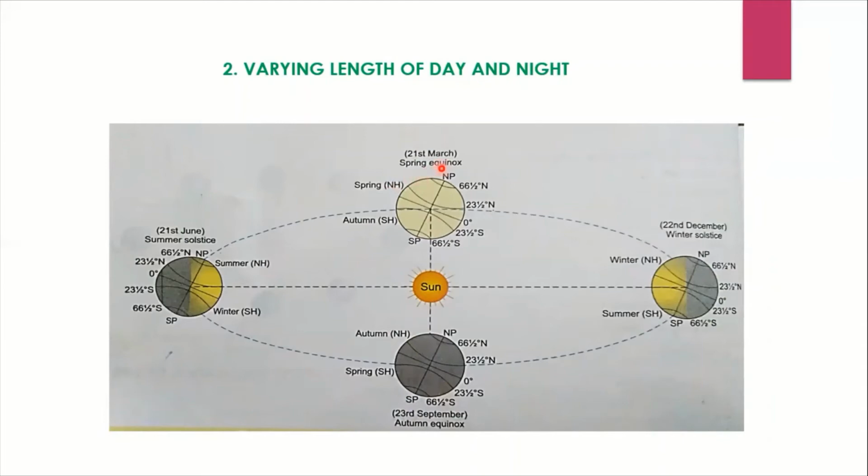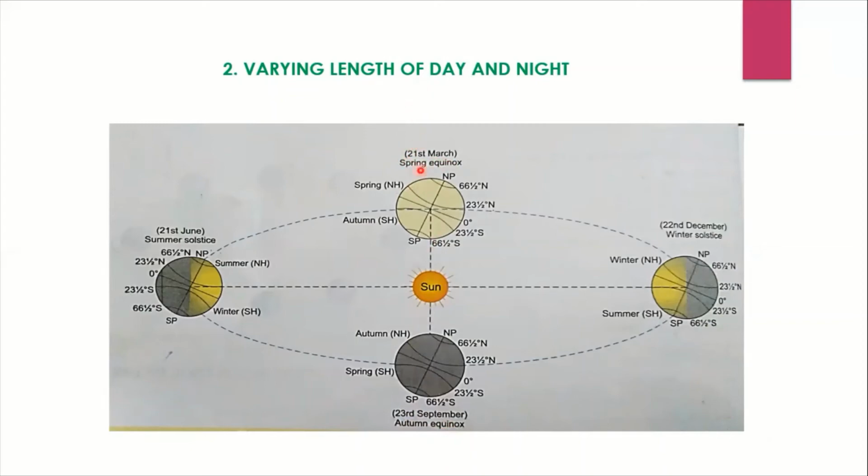So this is known as spring equinox. Equinox comes from equus, a Latin word, which means equal. That means the day and night is equal this time, on 21st March. The day and night is 12 hours, equal day and equal night. Here in northern hemisphere, 21st March, and here in the southern hemisphere, 23rd September or 22nd September. So equal day and night. That is why it is known as autumn equinox and spring equinox.